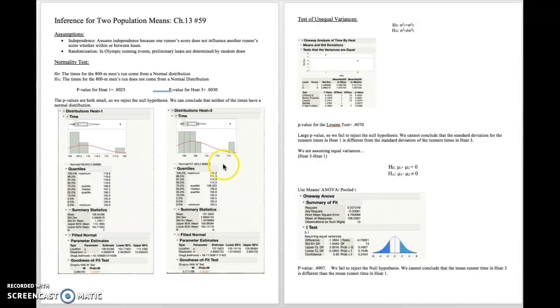Because both p-values are small, we reject the null hypothesis, and we can conclude that neither of the times have a normal distribution. Next, we'll do a test of unequal variances. Our null is that the variances don't differ. Our alternate is that they do.